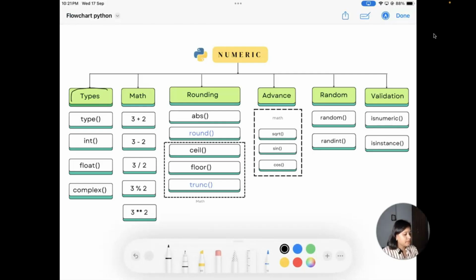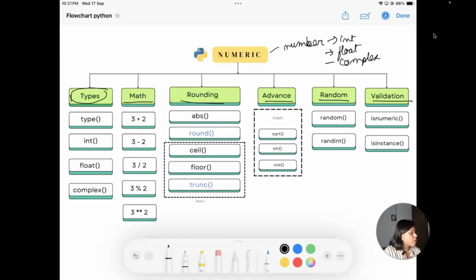First we are going to discuss the types of it. Then we are going to discuss the math functionality, then the rounding, advanced, random, and validation. So numeric means it's a number, right? And in the number, you can have an integer, you can have a float, and you can also have the complex data type. If you remember in your maths class of 10 and 12, you have also learned about the complex along with the integer and the float data type. So we will also see that. And then you also do these operations.